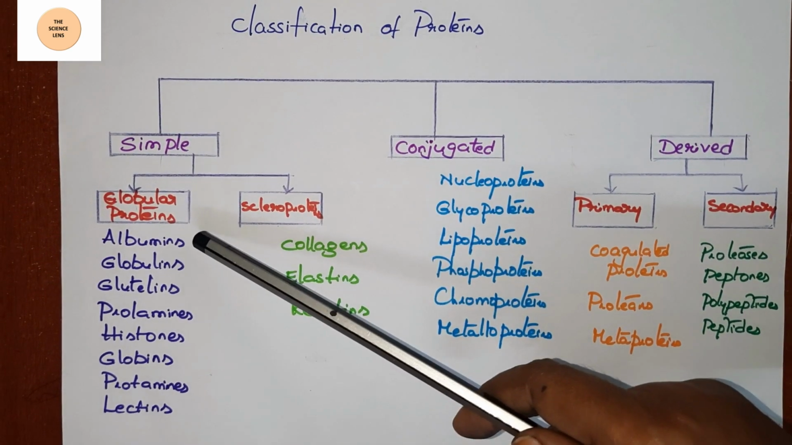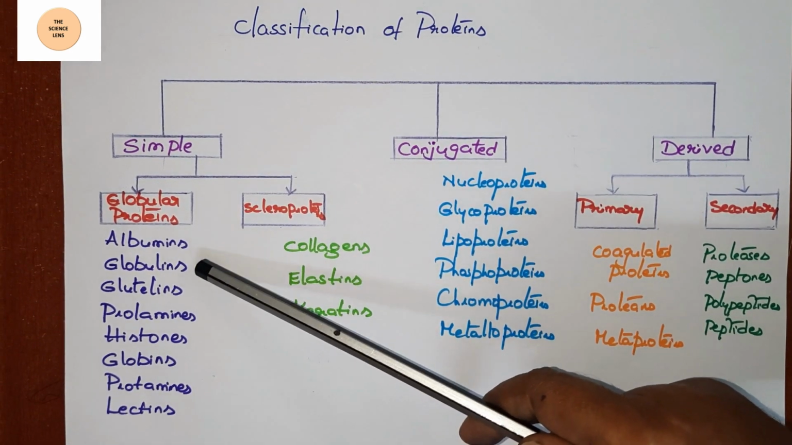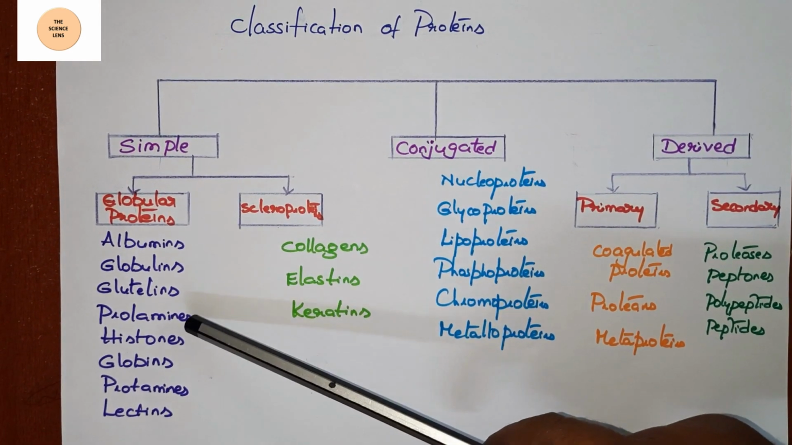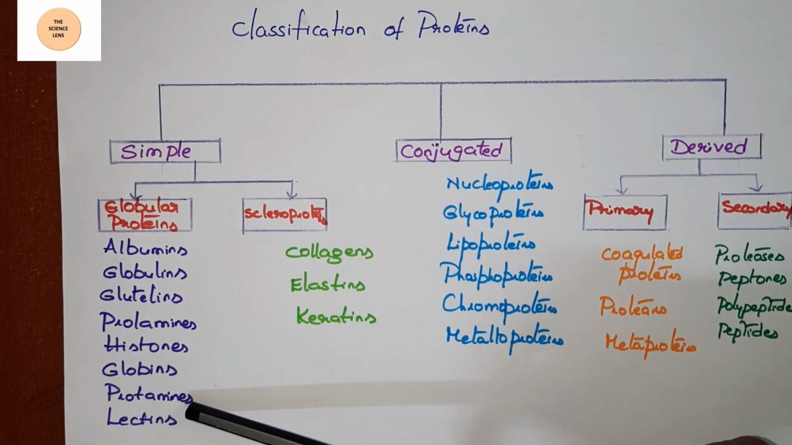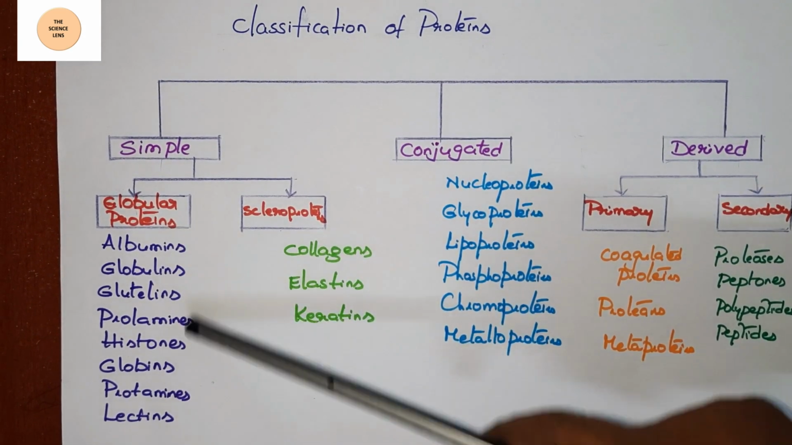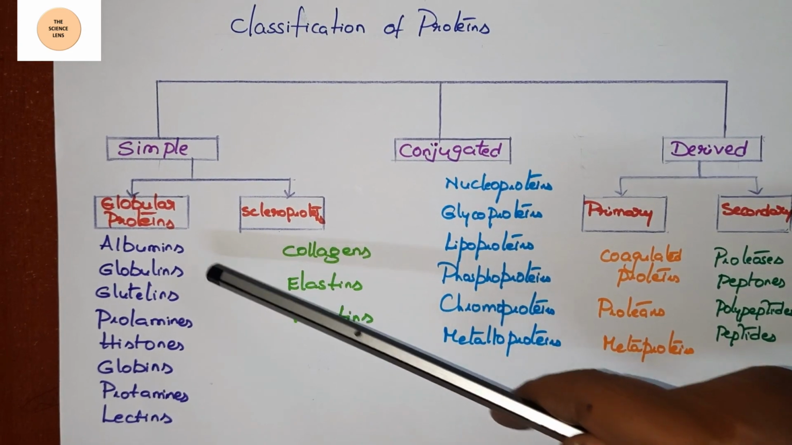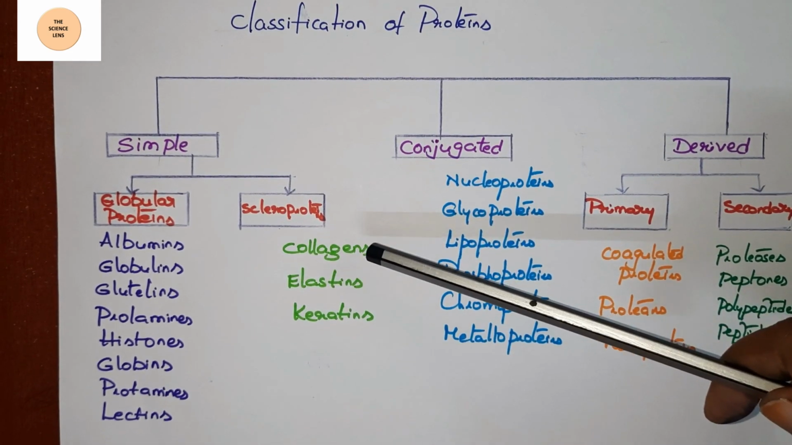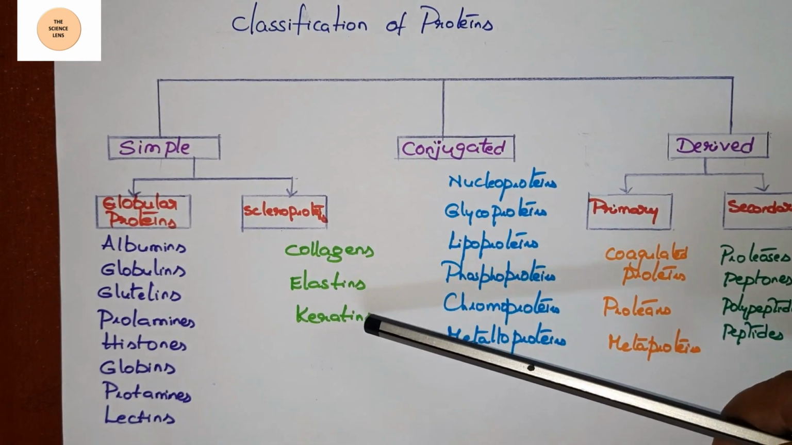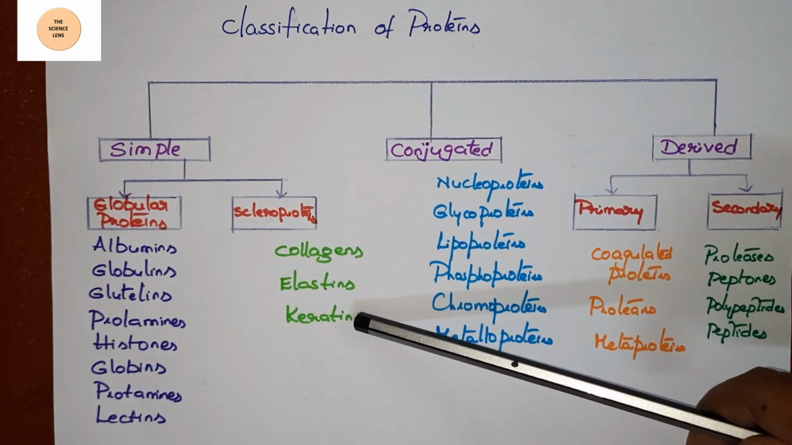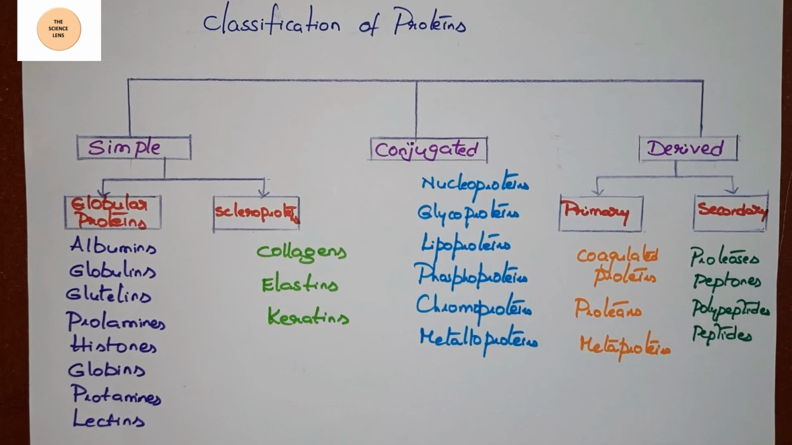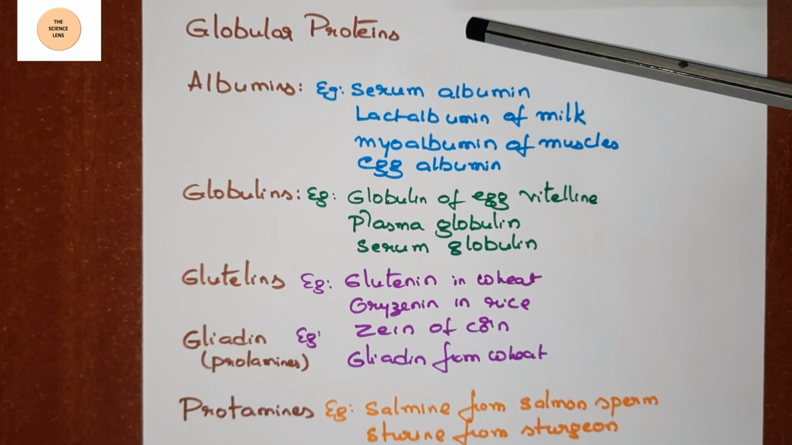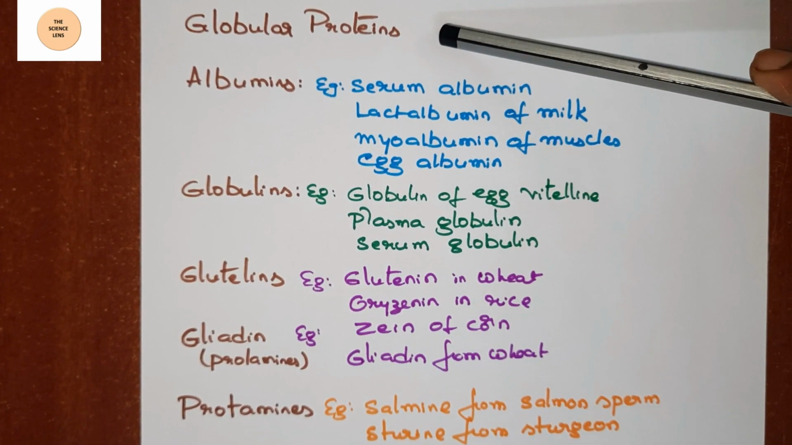Now under globular proteins: albumins, globulins, glutelins, prolamines, histones, globins, protamines, lectins. All these come under globular proteins. Scleroproteins: collagens, elastin and keratin. Now we are going to see the examples of the globular proteins. Globular proteins come under the category of simple proteins.